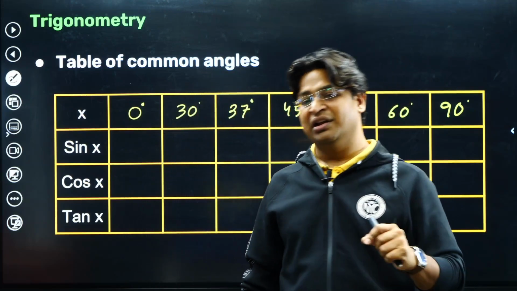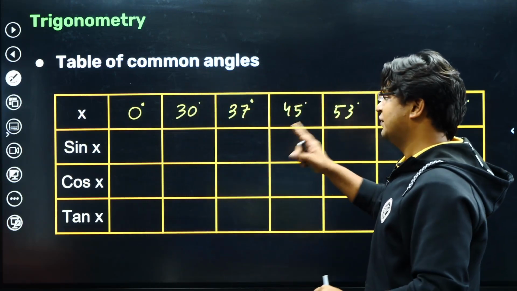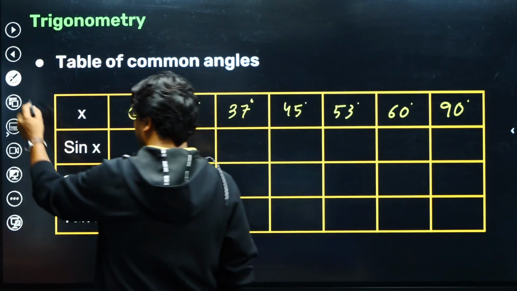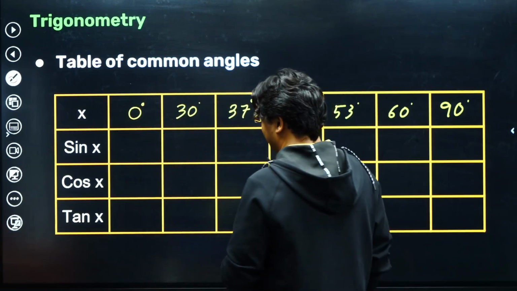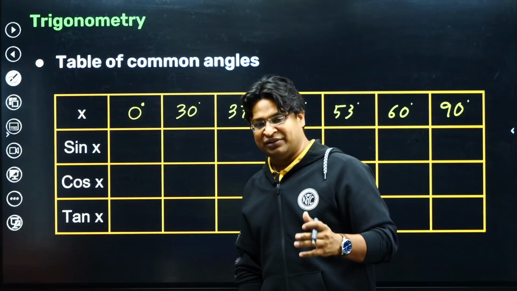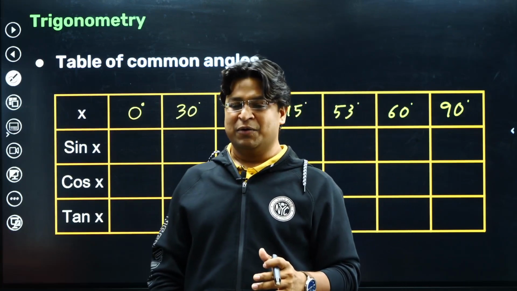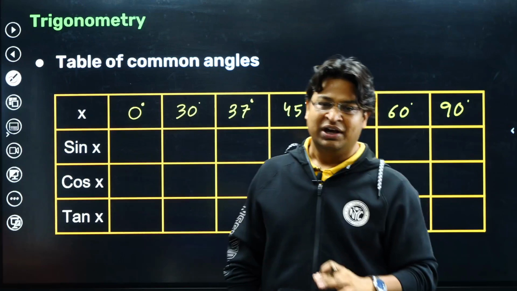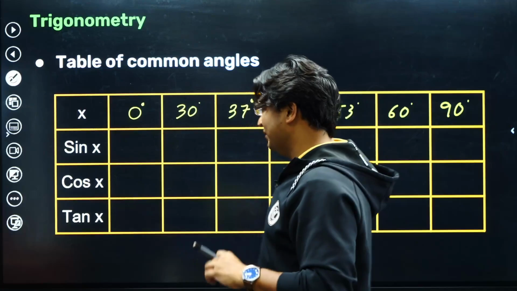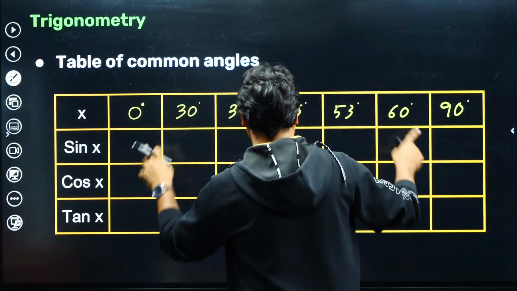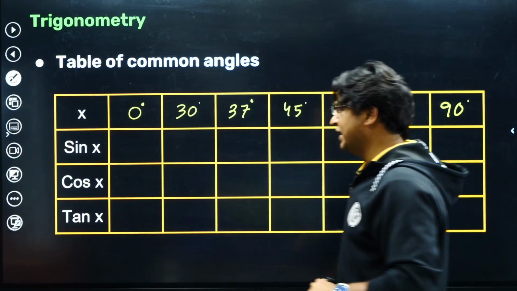So these are the most common angles that are used in making questions in physics and also in mathematics. So we will learn the value of sine, cos, tan for all these angles. I've already learned it, of course, so I will mention it here and you have to learn it. There are tricks to learn this table. I'm not telling you any trick right now. I will ask you to just do a Google search and find a good video to learn these tricks. I'm telling you the values right now because my agenda is to populate this table with the right numbers.